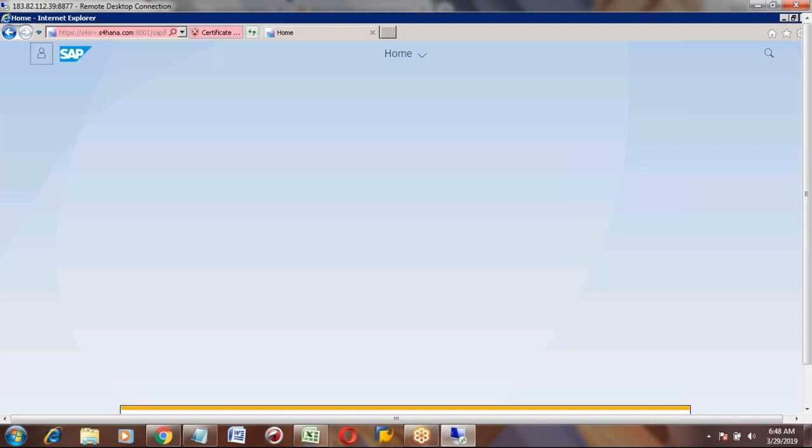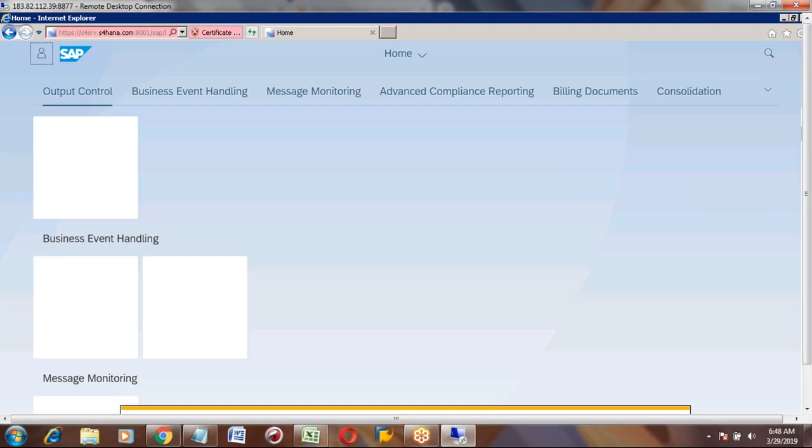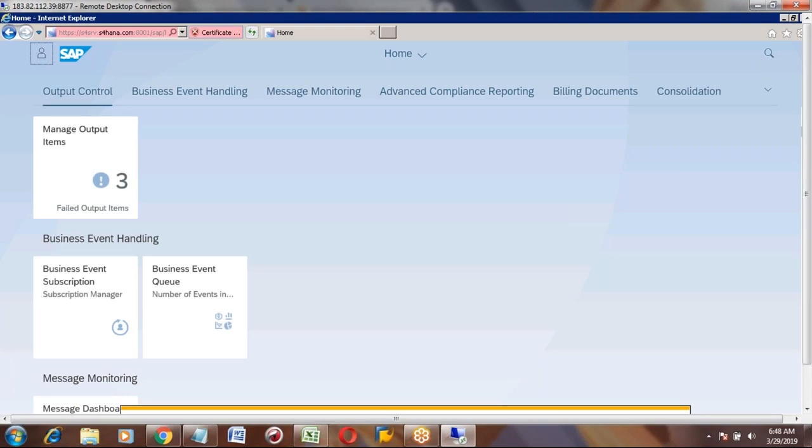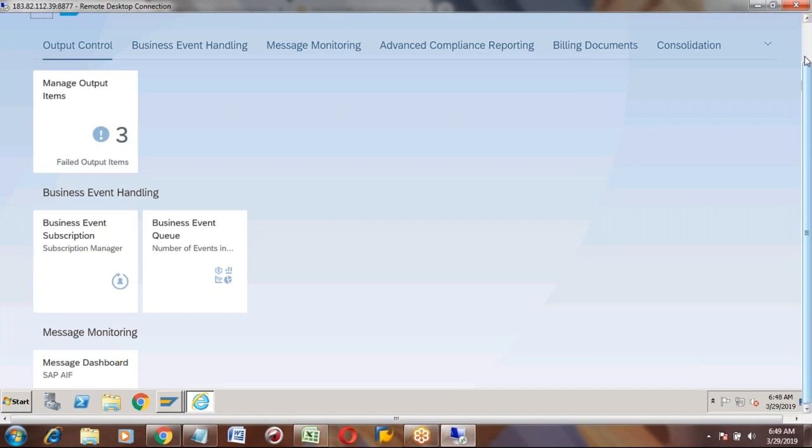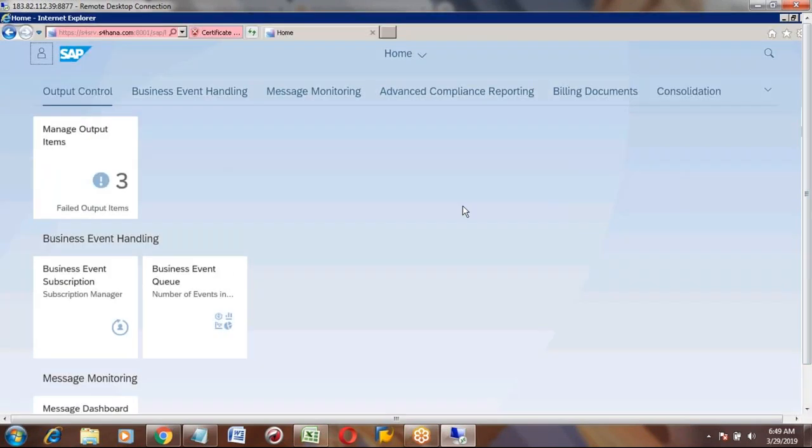It is still loading. Okay, so it is loaded now. So this is the screen for Fiori.